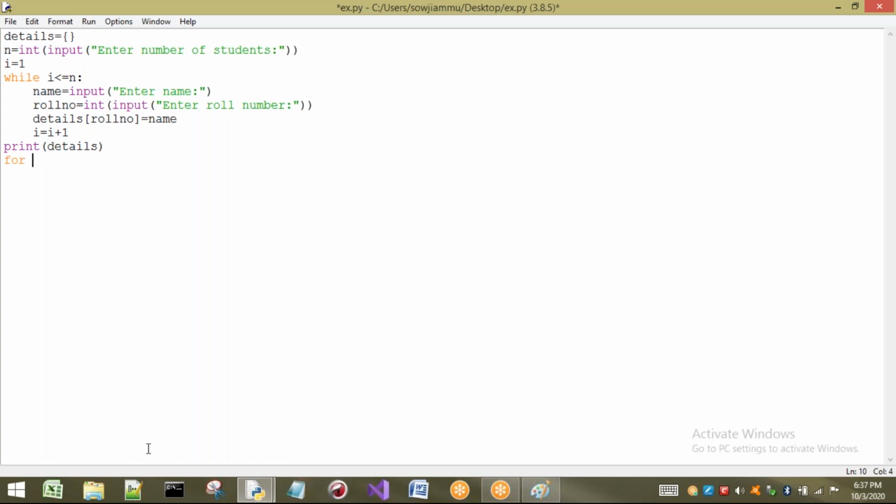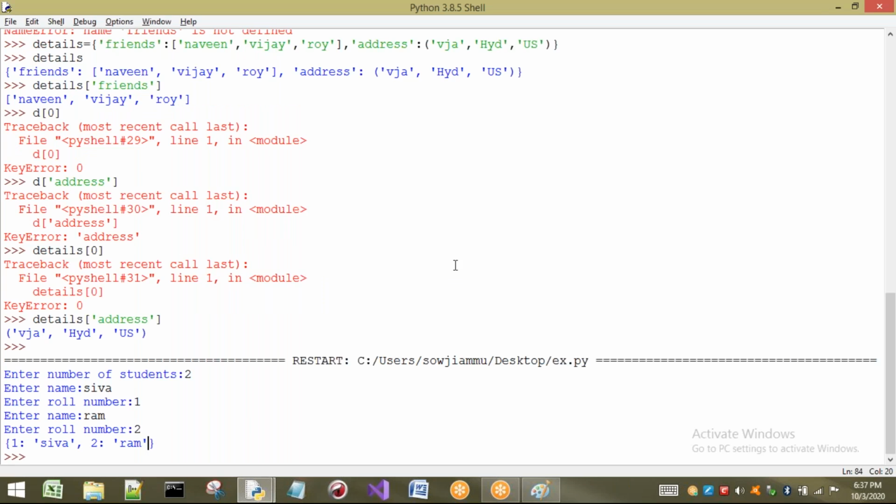That is what? For, I will take X here. Already X is taken for details. From details I want to take into X. So already in the previous example I have shown you what happens if I take a for loop here. From the details it will store only keys. Only keys will be stored here. Already I have shown you that example.